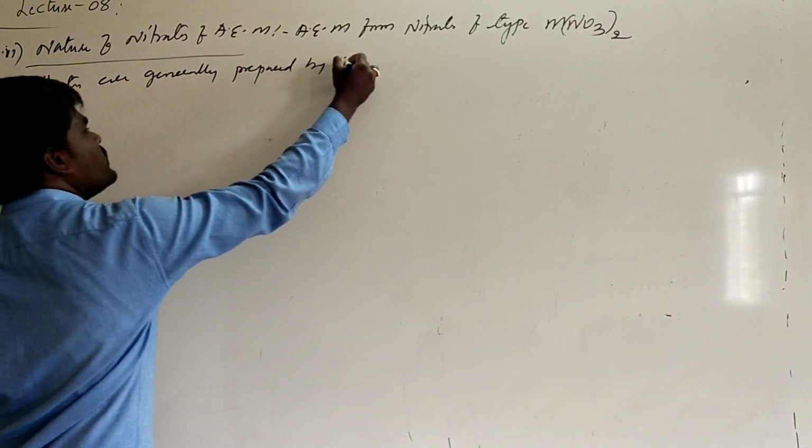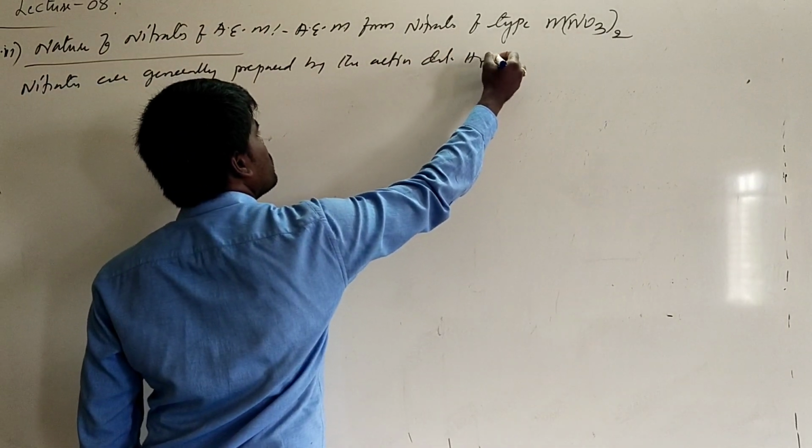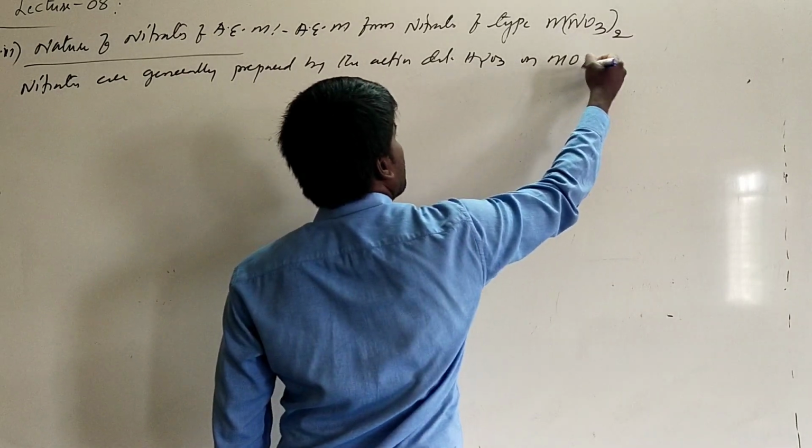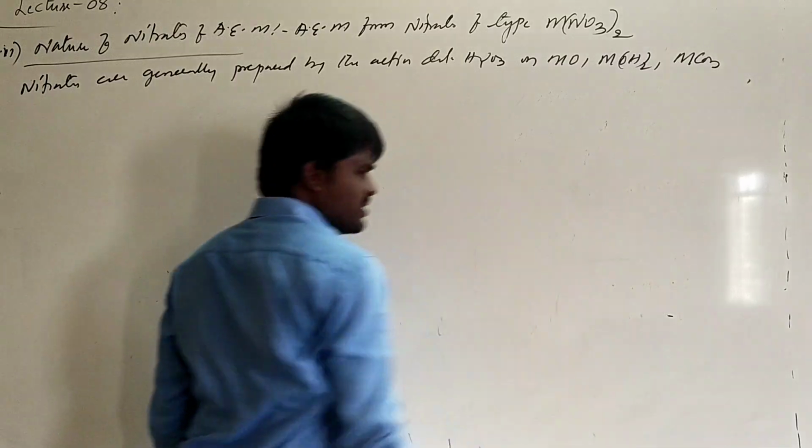by the action of dilute HNO3 on metal oxides, metal hydroxides and metal carbonates of alkali earth metals.